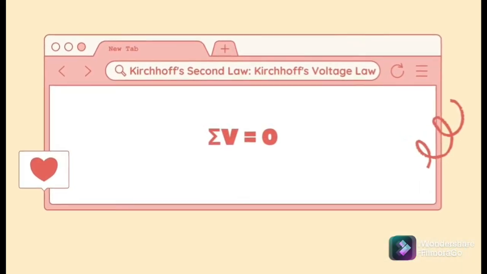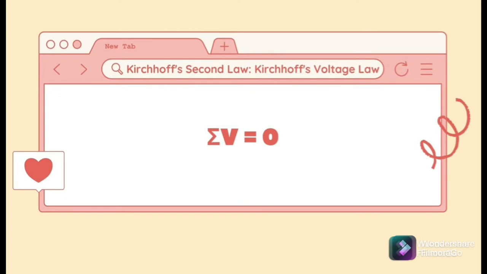To summarize, KCL says the algebraic total of all currents entering and departing a node must equal 0. This can be proven by the fact that if the sign or polarity, which indicates whether the current enters as plus or exits as minus a node, is taken into account, then the total of all currents is equal to 0.